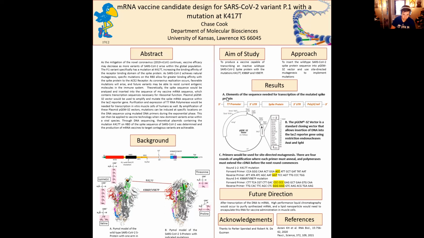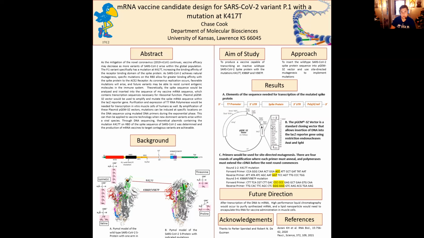The T7 promoter is a sequence that can be recognized by T7 polymerase, which would be included in the vaccine, to initiate transcription, while the poly A tail would not only stop transcription, but it would also protect the mRNA from degradation. So then plasmid vectors from E. coli, specifically P.1, were used for amplification of the DNA encoding for the mRNA we need.